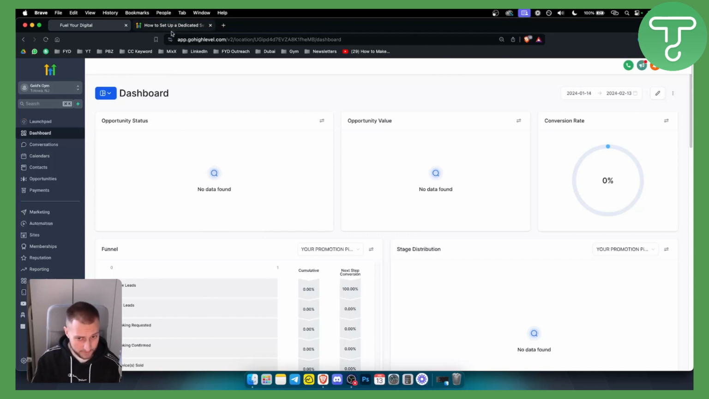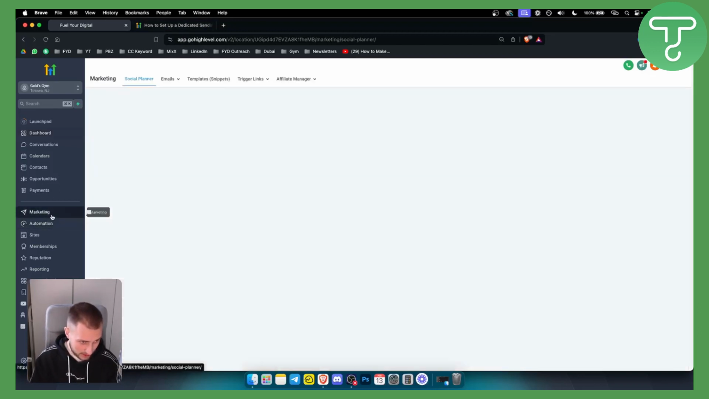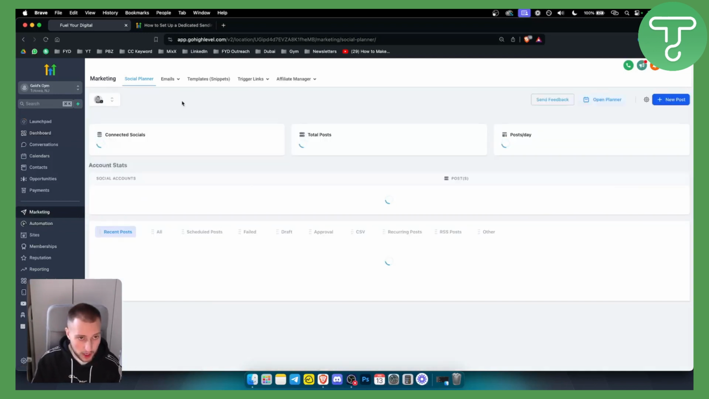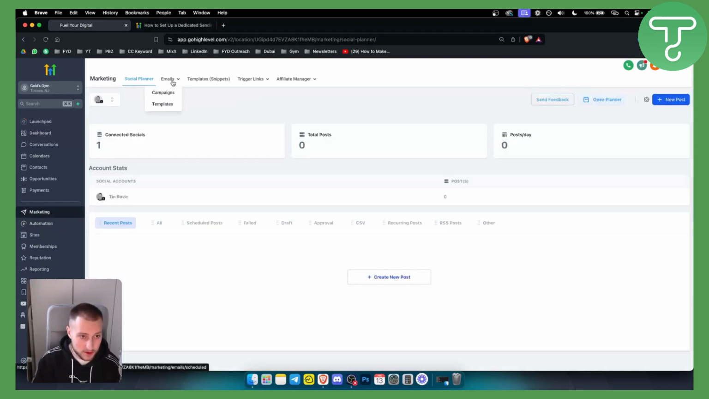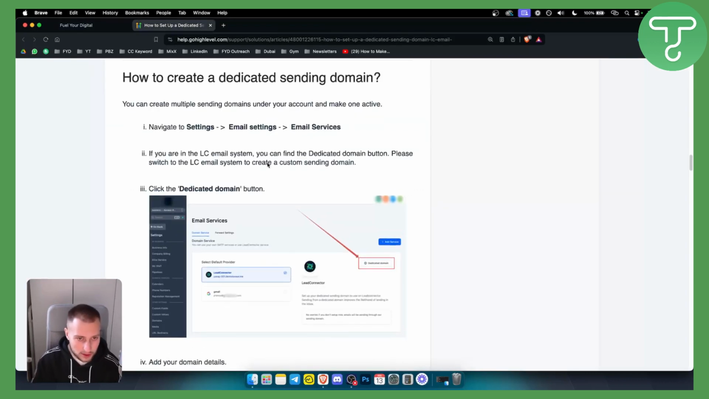So as you know, I don't actually have the access to the email right here, but if I had, I could go to marketing. I can go to emails here and I can basically go and create a subdomain. But basically this is how it's going to work, right?